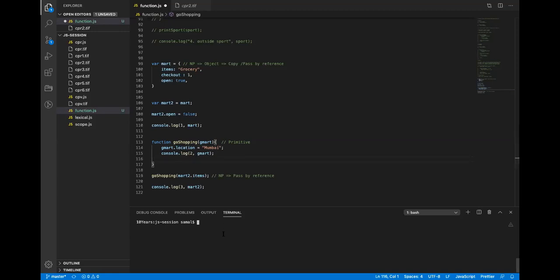No error. Why? It will become an object. So what will be the output of gmart then? Will it be an object or a string?